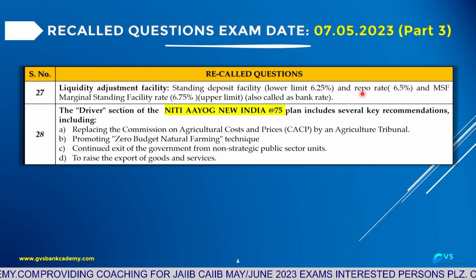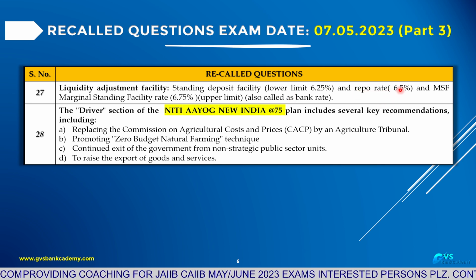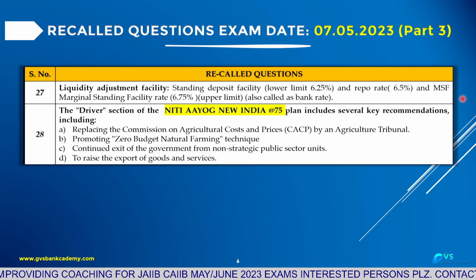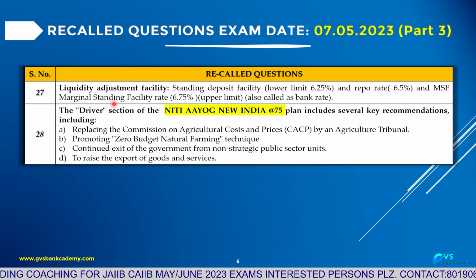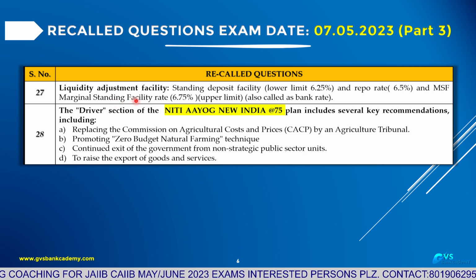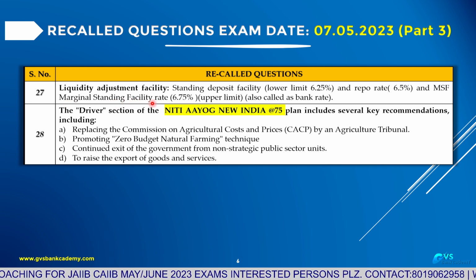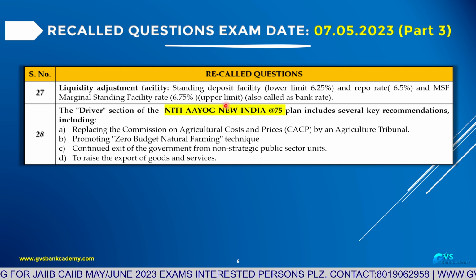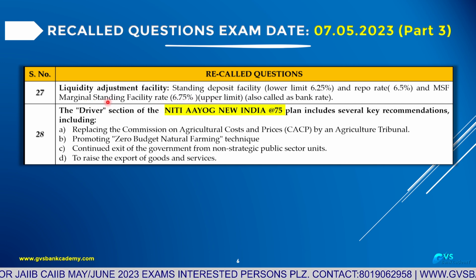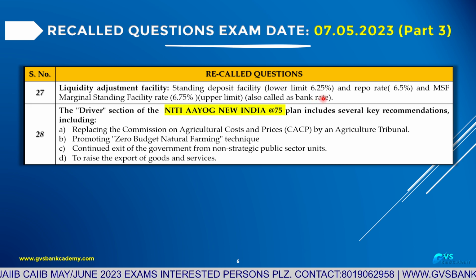Repo, when banks borrow from RBI, rate of interest 6.5%. Marginal standing facility is for emergency, intraday liquidity, borrowing during the evening period from RBI, at 6.75. This is the upper limit. This 6.75 MSF rate is also presently called the bank rate.